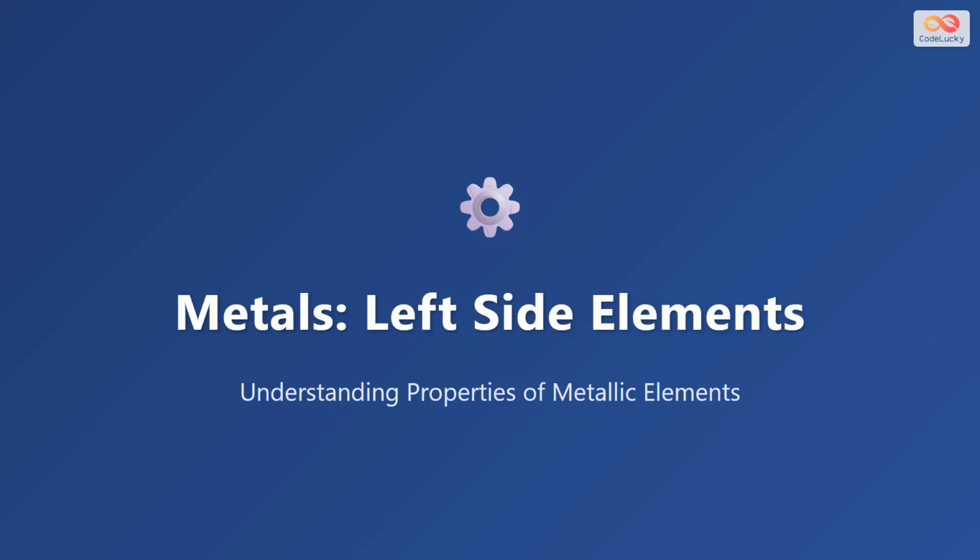Welcome to our exploration of metals, one of the most important categories of elements in chemistry. Metals are fascinating materials that make up the majority of the periodic table. Today, we'll discover what makes these elements unique by examining their key properties: conductivity, malleability, and luster. These characteristics make metals indispensable in our everyday lives, from the wires that carry electricity to the cookware in our kitchens.